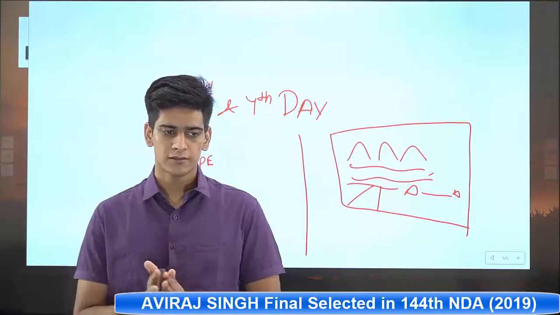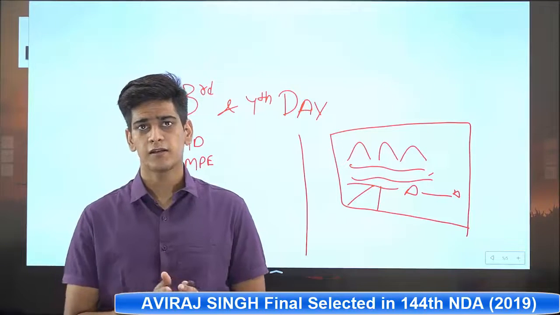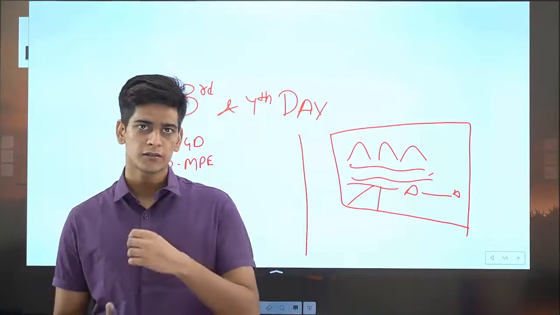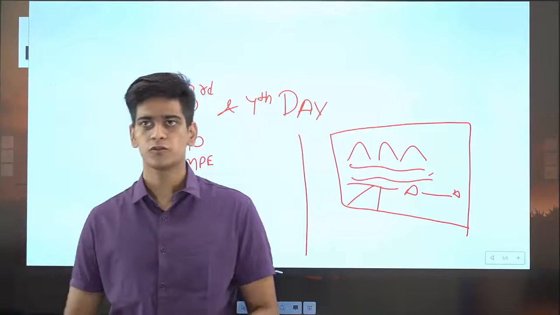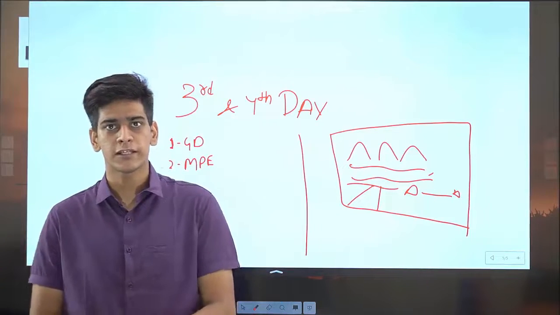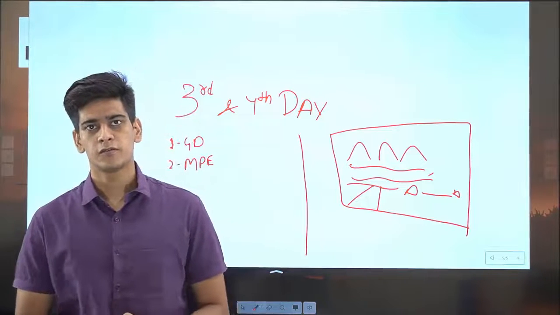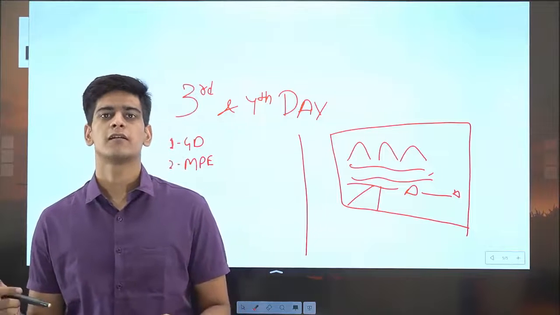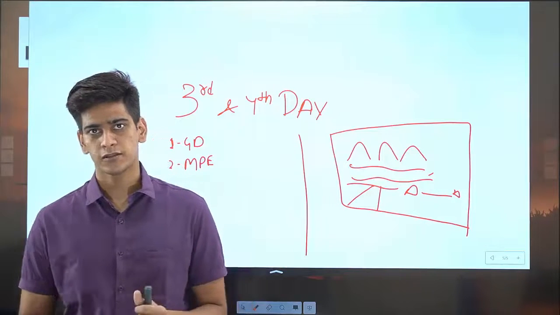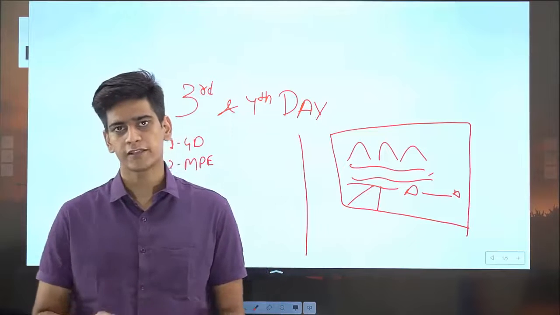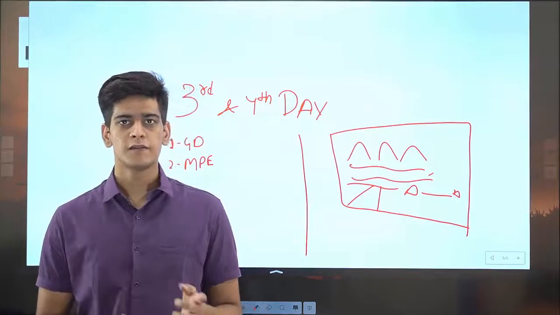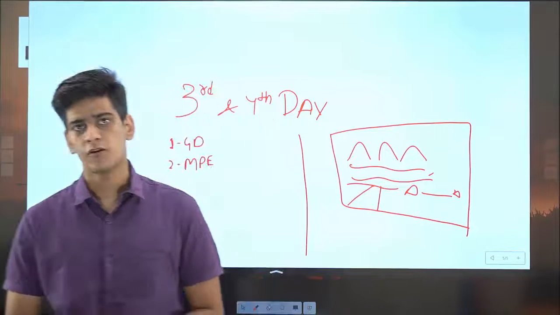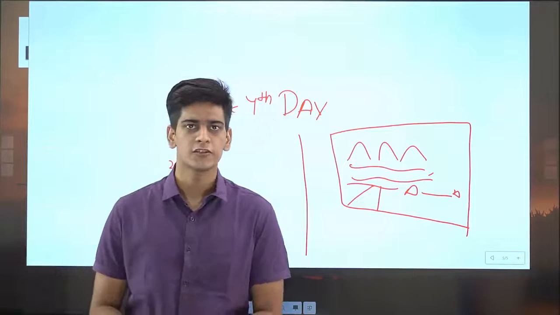Now the last task is the snake race. In the snake race, your team is made to compete against the other teams. There will be a huge rope which is called the snake, and there will be one battle cry. You have to compete with the other teams, and there will also be obstacles. The first team to get past all the obstacles will be declared the winner. Now this is all about days 3 and 4, that is GTO.